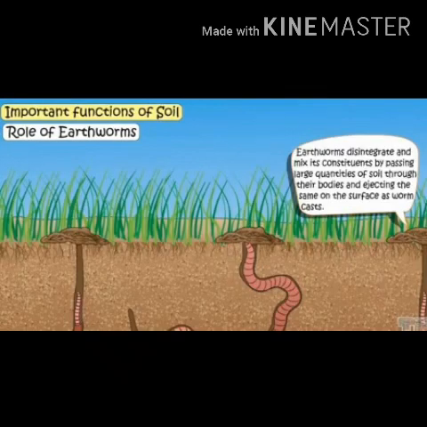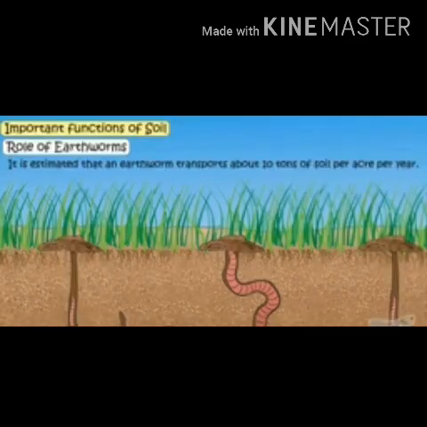So earthworms disintegrate and mix its constituents by passing larger quantities of soil through their bodies, and they eject the same on the surface as castings. And it is estimated that earthworms transport about 10 tons of soil per acre per year.